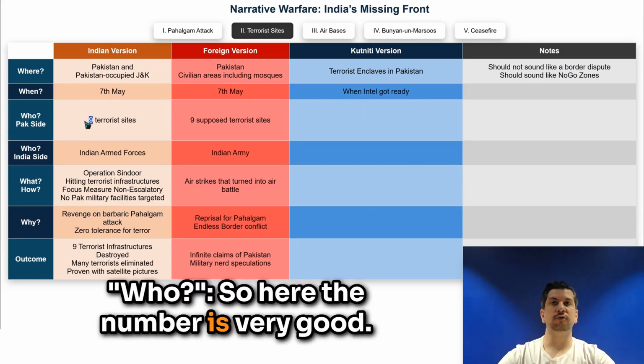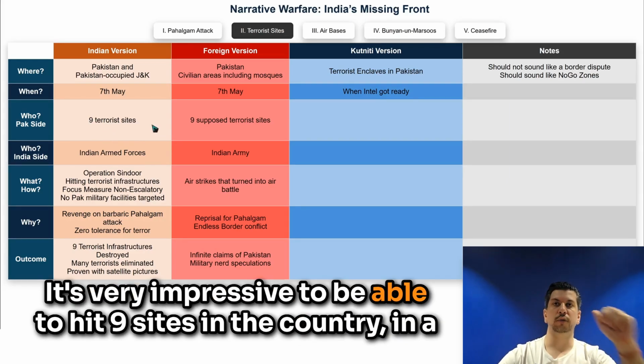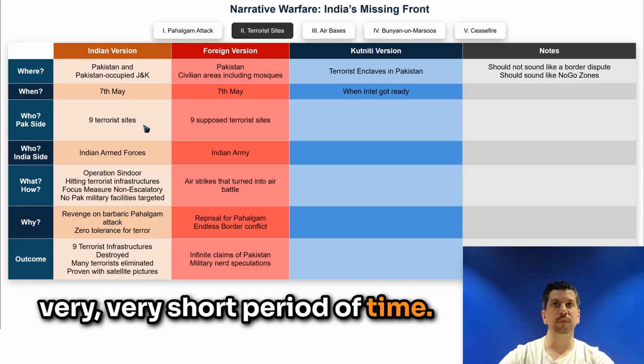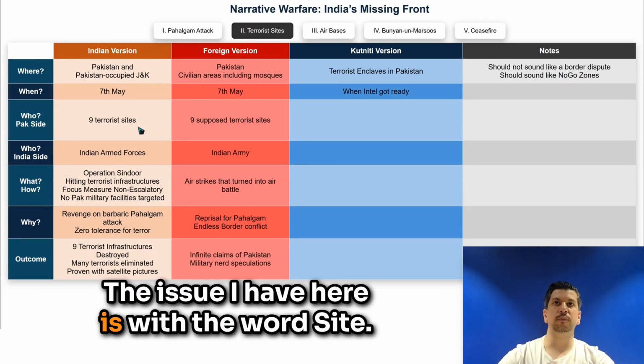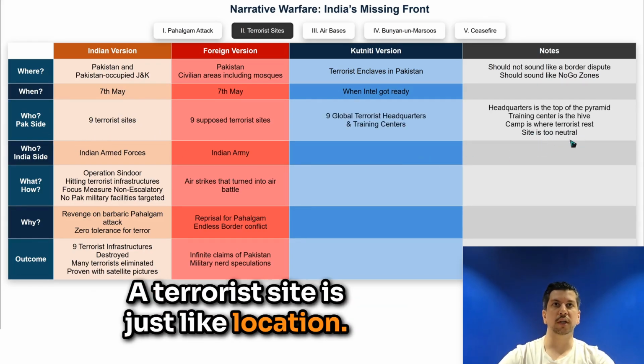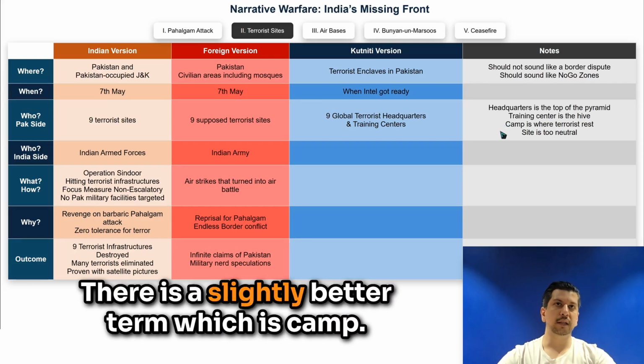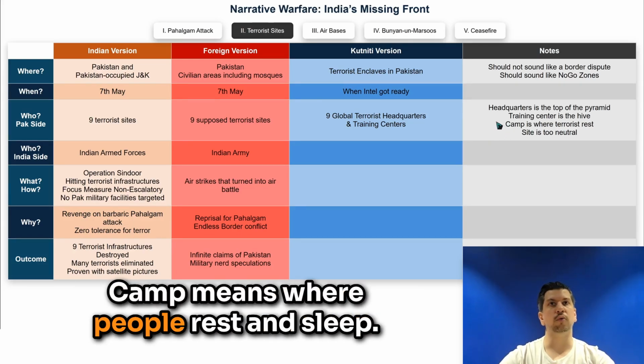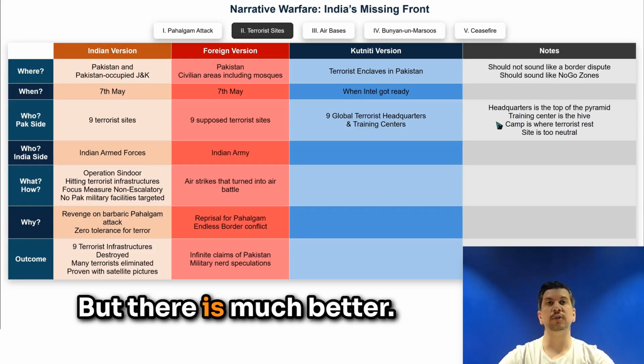So here the number is very good. It's very impressive to be able to hit 9 sites in a country in a very, very short period of time. The issue I have here is with the word site. Site is a very neutral term. A terrorist site is just like a location. There is a slightly better term, which is camp. Camp means where people rest and sleep, but there is much better.